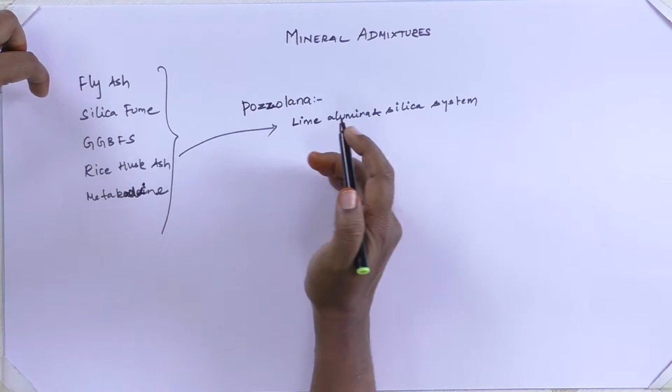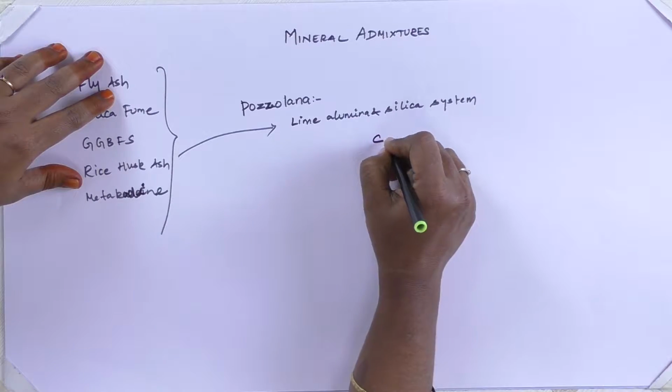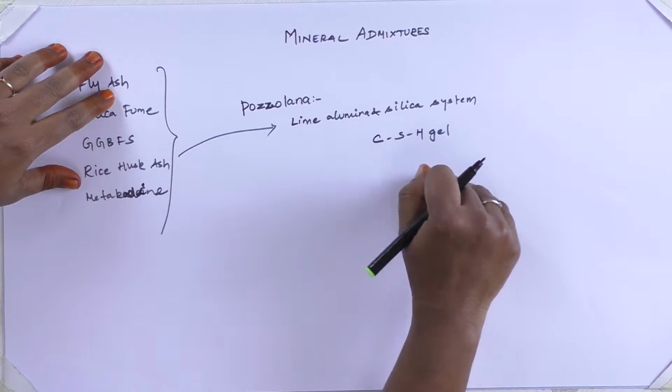These minerals have this lime, alumina and silica system within them, and that is responsible for the binding action, and so they are termed pozzolans. These pozzolans contain reactive silica, and it reacts with lime in the presence of water to form the binding material called CSH gel, which is responsible for binding.